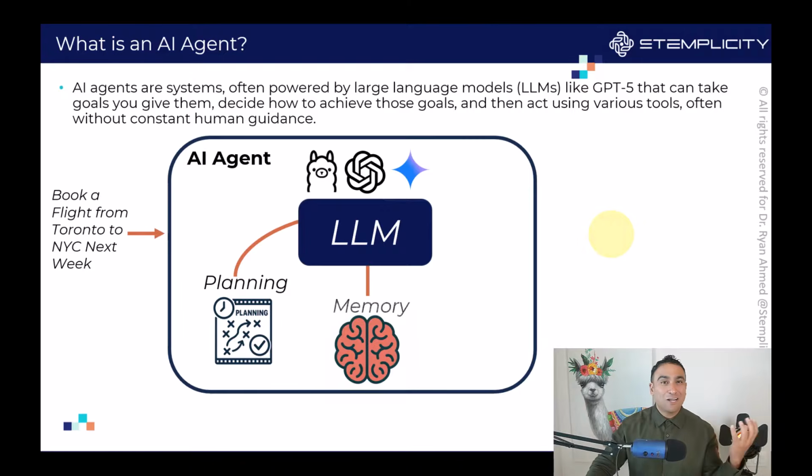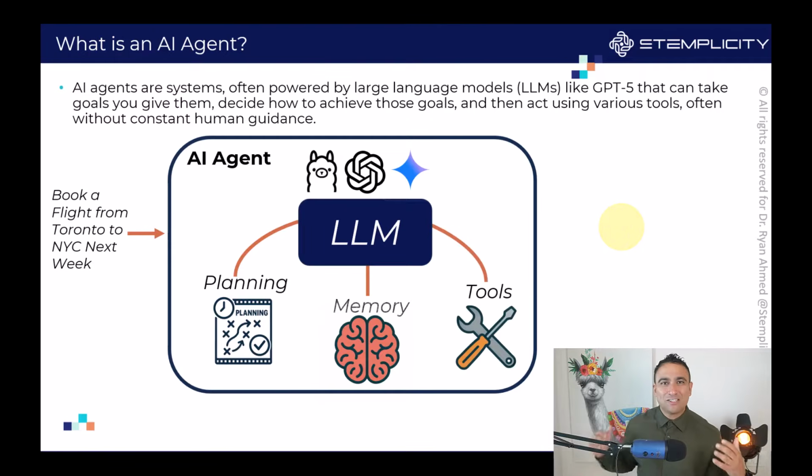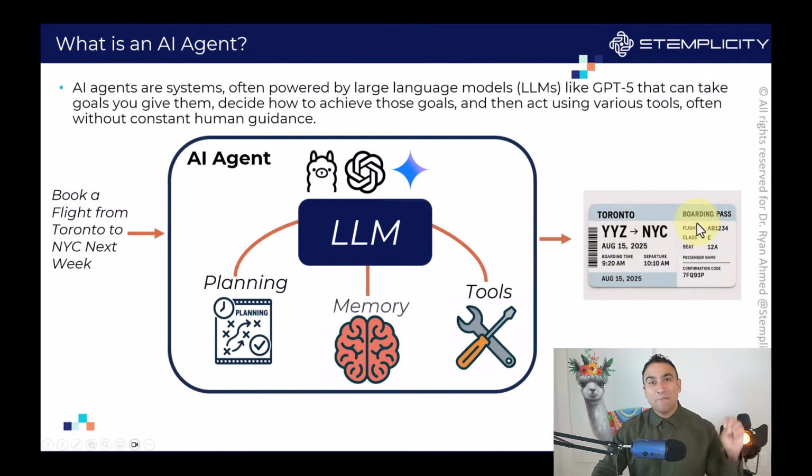The agent is going to also have memory as well, so it can remember previous interactions. It also is going to have access to tools, so it can go search the internet for you, and then all you need to do is to sit back, chill, and then the agent is going to come back with a booked ticket for you. And that's simply the future of the internet. We're going to have an army of AI agents running along with humans. They are going to basically perform tasks on our behalf.